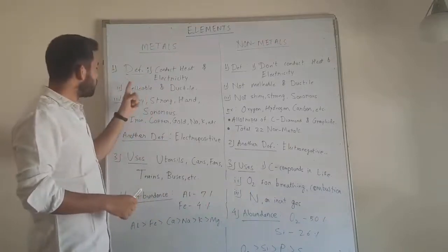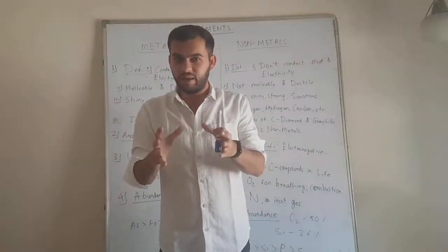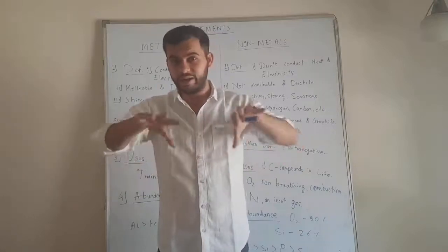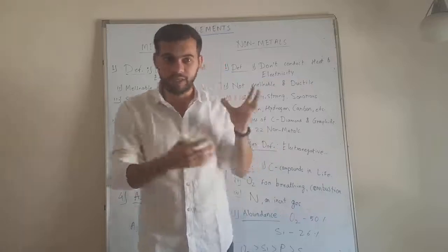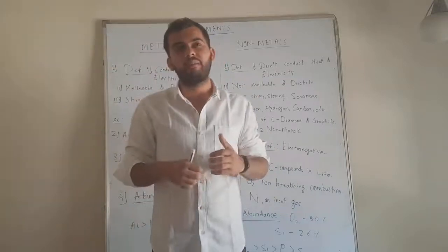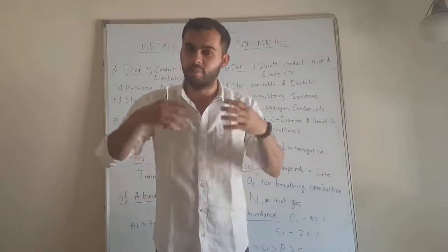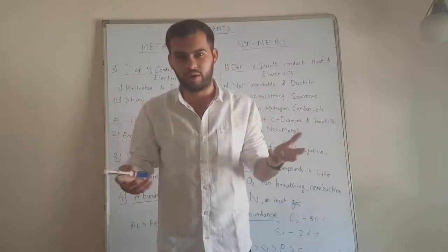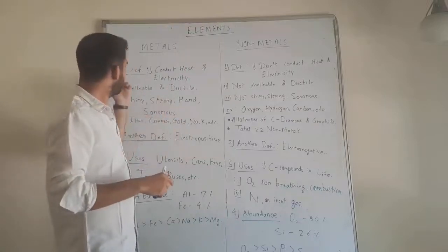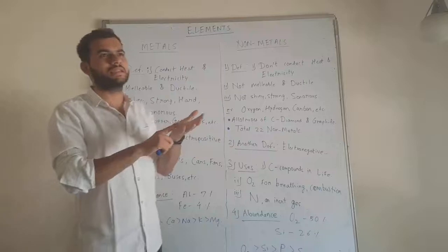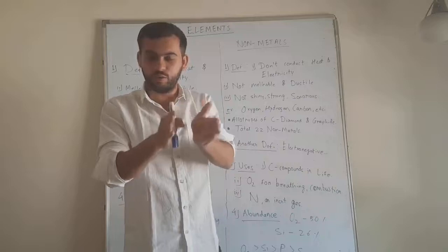The second defining property of metals is that all the metals are malleable and ductile. Out of these 118 elements, many elements were found that on hammering, the first property is malleable. What is meant by malleable? Many elements were found that they can be converted into thin sheets, either upon hammering or by any factory process. So they are called malleable. Take an example of an iron sheet, stainless steel sheet. All these metals can be converted into thin sheets.